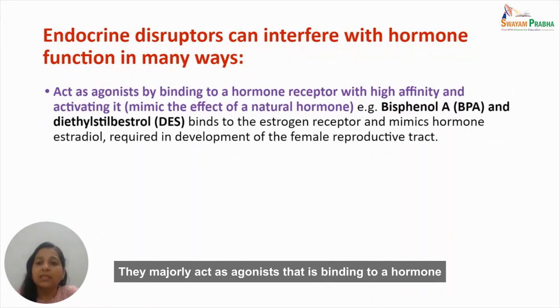They majorly act as agonists, that is, they bind to a hormone receptor with high affinity and thereby activate it. That is, they mimic the effect of a normal hormone.